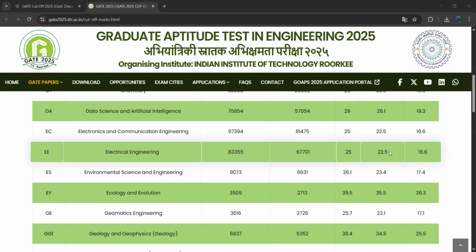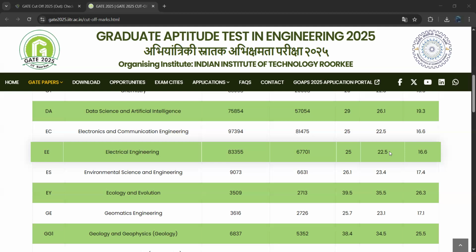Next one, geomatics engineering. For this branch, a total of 3,616 people were registered for this course. Out of them, 2,726 people appeared. Coming to the cutoff score, 25.7 is the cutoff score for the general category. For EWS or OBC, 23.1 is the cutoff score. Coming to SC, ST or PwD candidates, 17.1 is the cutoff score.